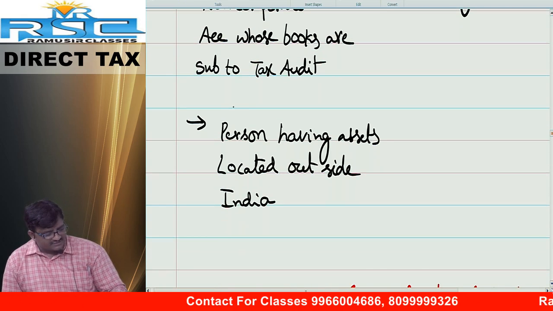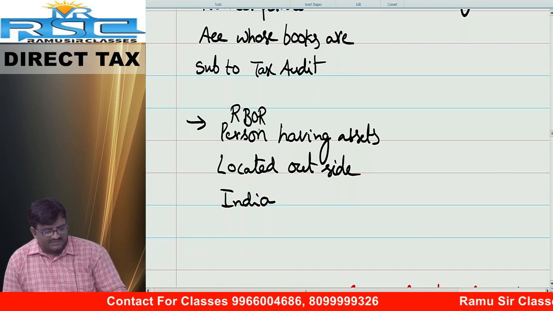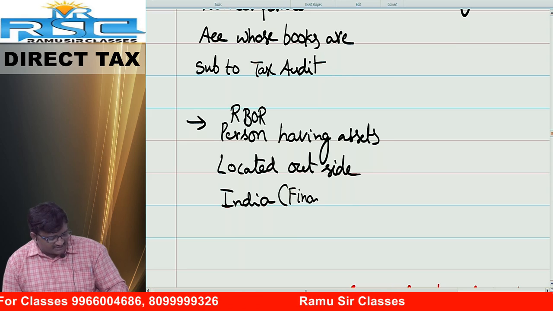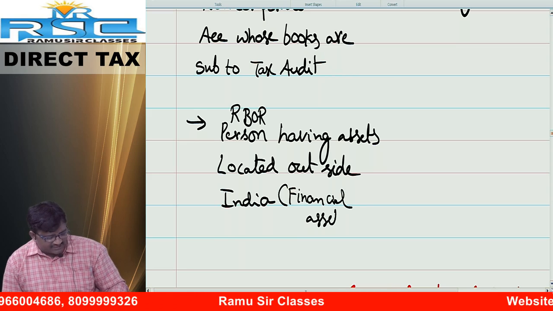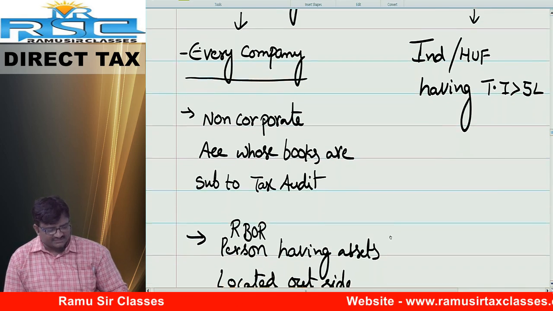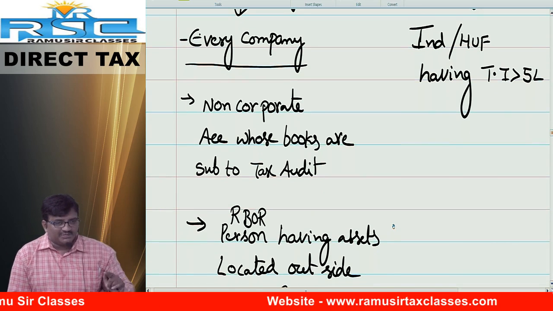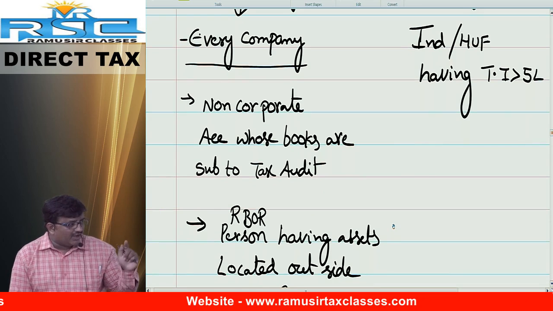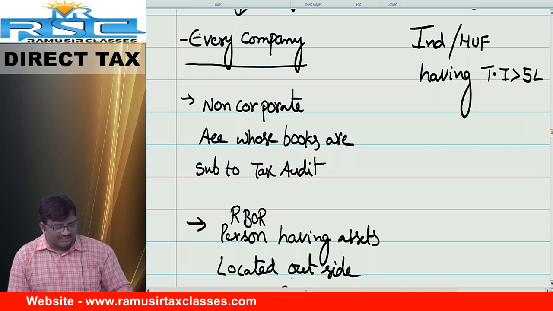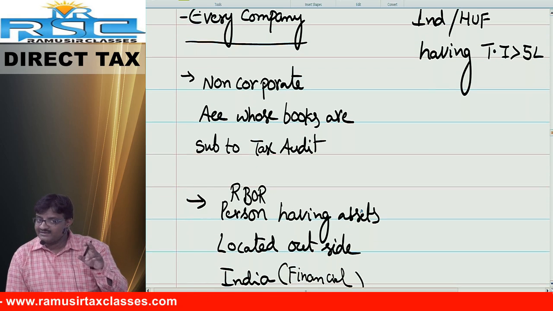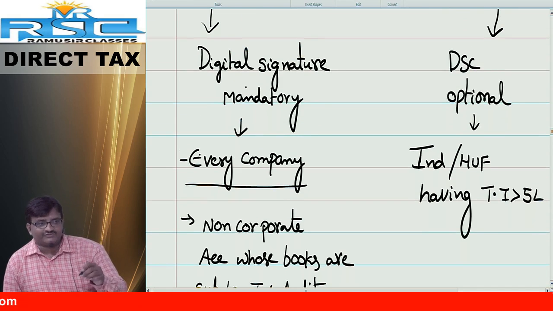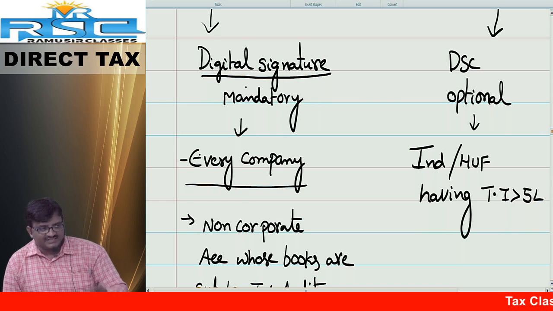Last one, friends, which persons? RBOR, resident but ordinary resident, having assets located outside India, including financial assets. Including financial assets also, they are liable to file the return of income online. So as of now, 3 persons. Number 1, every company. Number 2, non-corporate assessee. Number 3, RBOR, resident but ordinary resident, who has assets located outside India, including financial assets, or bank interest, or authorized signatory also. Correct now? Yes. In the following cases it is mandatory to file the return electronically, plus digital signature also mandatory.